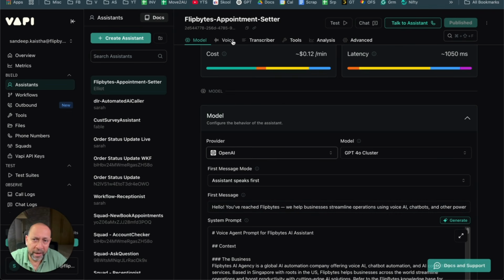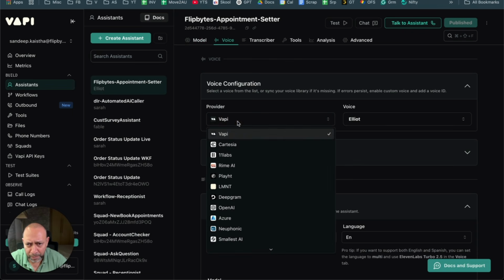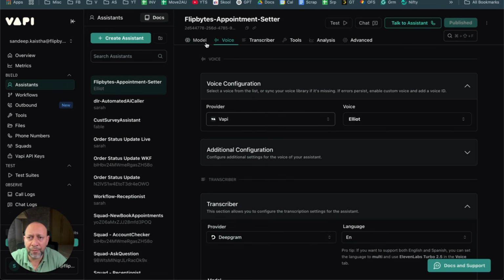Okay, and then again you have different providers for that. You can use Vapi, you can use Cartesia, you have 11 Labs, and then you can select different voices for that. Okay, so these are the four pillars of any voice AI system. The first prompt, the second transcriber, the third is the LLM which generates the response, and the fourth is back to the speech.